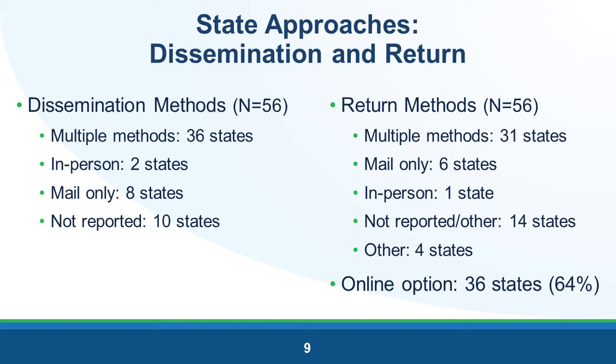Next, we look at return methods, which refers to the ways in which families return a completed survey. Here we also see 31 states using multiple ways for the families to return the survey. This is the same number of states as last year. A smaller portion of states used mail or in-person return as their only method. Some state staff are specifically interested in the number of states that have an online option, so we continue to look at that each year. We have seen this number increase each year, and this year 36 states reported this, which puts us up to 64% nationally.